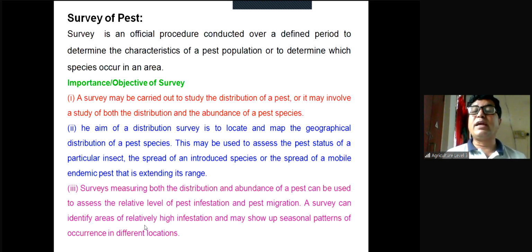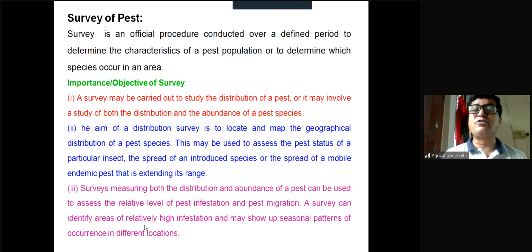This may be used to assess the pest status of a particular insect. Pest status means whether this pest is major pest or minor pest, and how we can define the major and minor pest based on their incidence and losses caused by the incidence of that particular species. Say for example, if we consider rice stem borer, this is a major pest, but if we consider rice leaf roller, this is a minor pest, because their incidence and the damage caused by the insects is more in case of stem borer, but in case of leaf roller, it is very, very less.